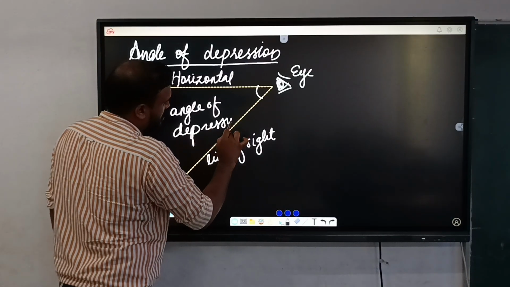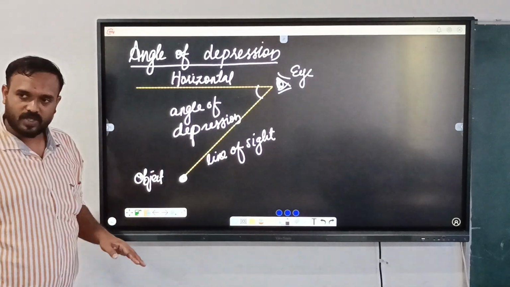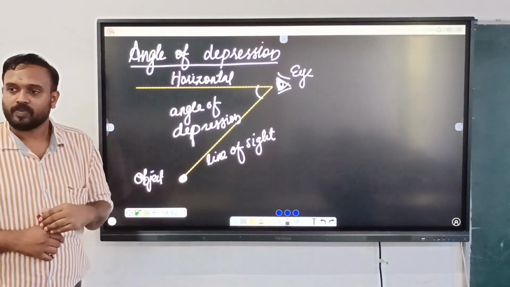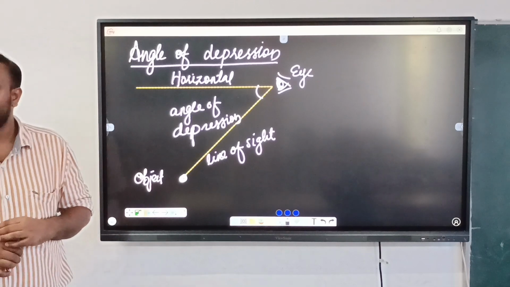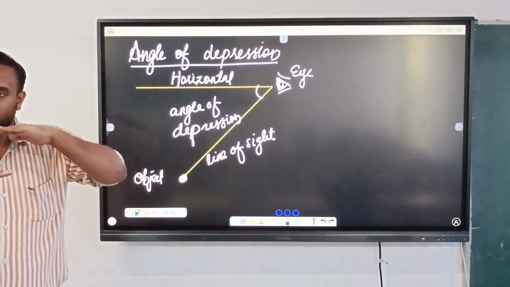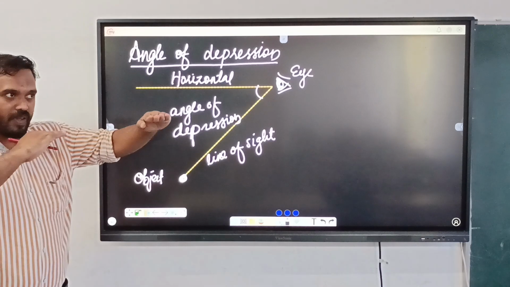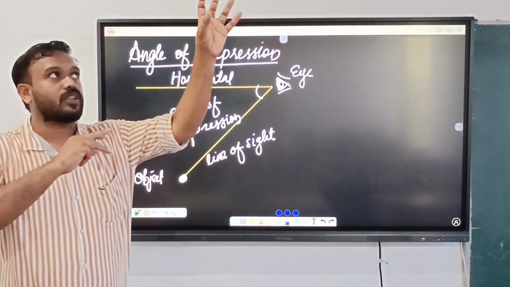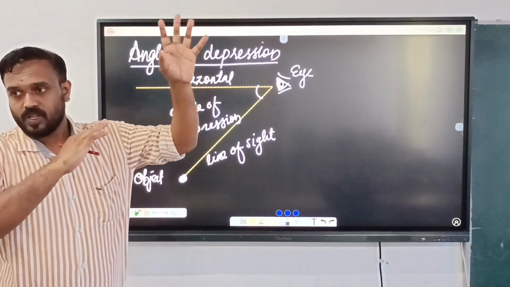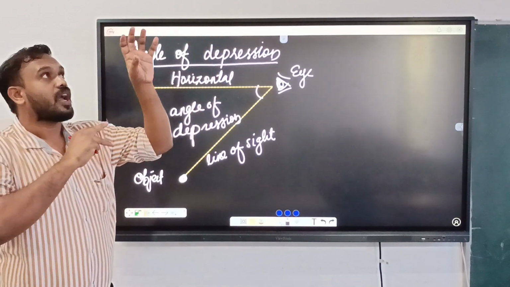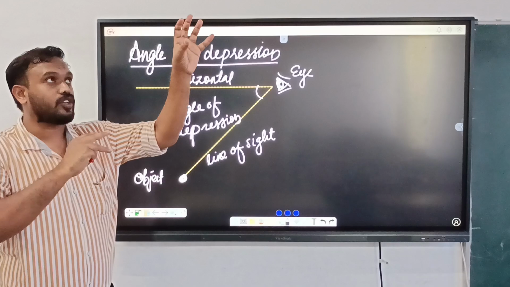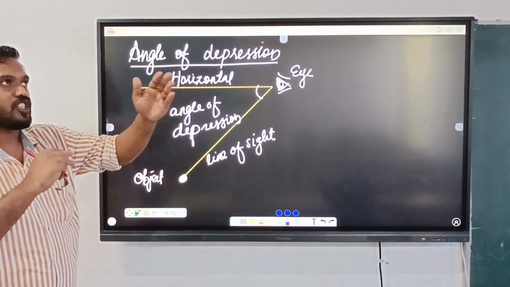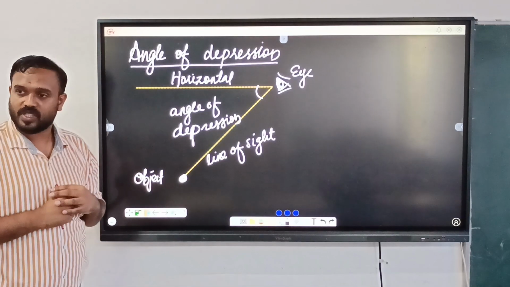So here we discussed two concepts. The first one is angle of elevation. What is angle of elevation? The angle between the horizontal level and the line of sight. There the object will always be at the top. So when we observe an aeroplane or a balloon at the top, or the top of a tree, in all these aspects we will use angle of elevation.